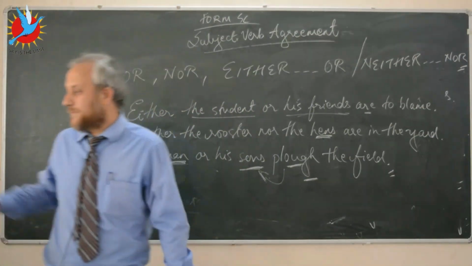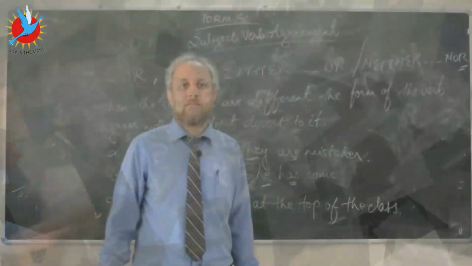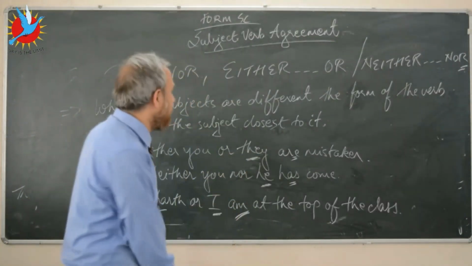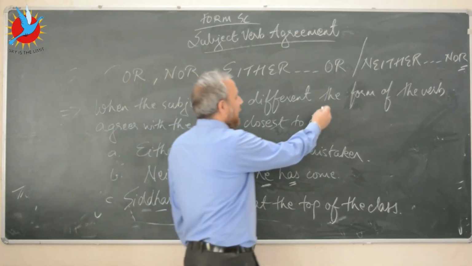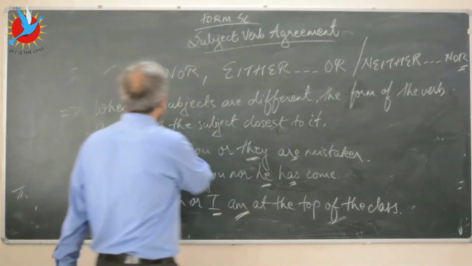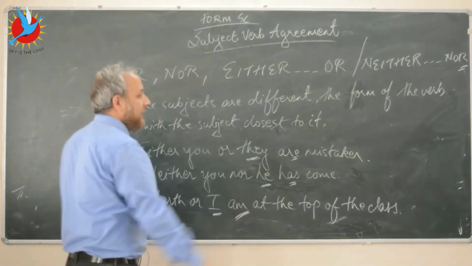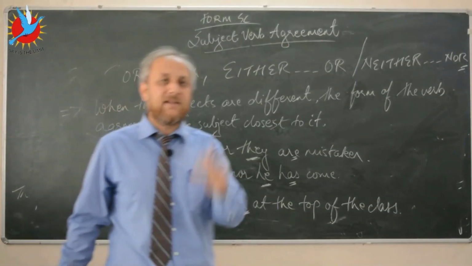So do remember that. Okay, now there's another thing that you need to remember: when the subjects are different, the form of the verb agrees with the subject closest to it. Here I'm talking about first person, second person and third person.